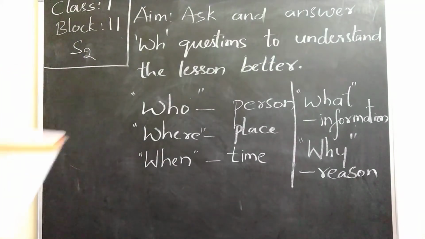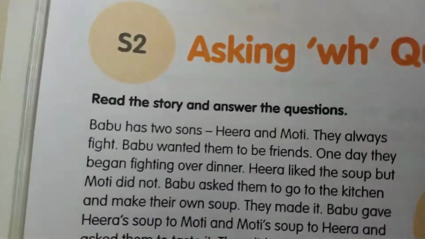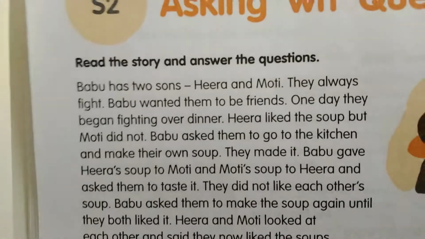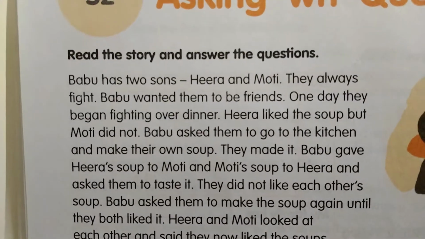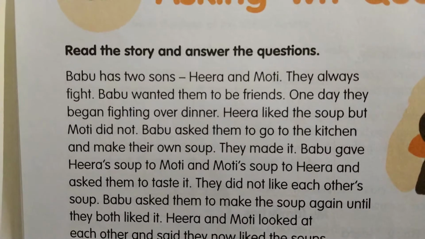Okay kids, open your volume page number 16. Now you can read the story and answer the questions. So there is a story here. You can see the story about Babu's sons. So Babu has 2 sons, Hira and Moti. They always fight. Babu wanted them to be friends.